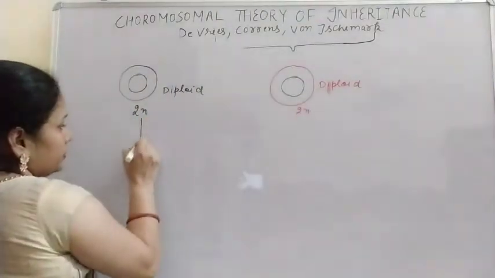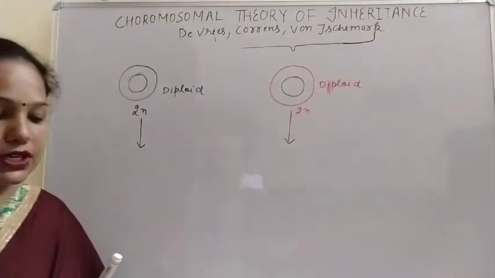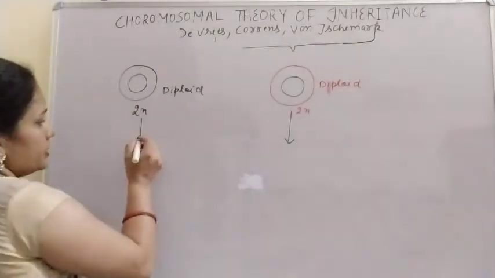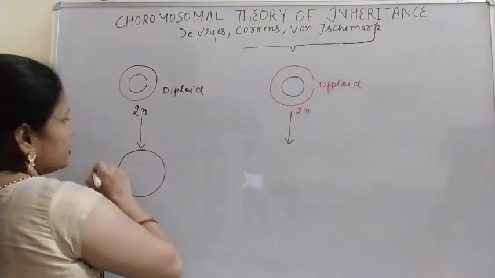So what happens? Firstly, there is the replication, or duplication, of the DNA, and that takes place in the S phase of the cell cycle.